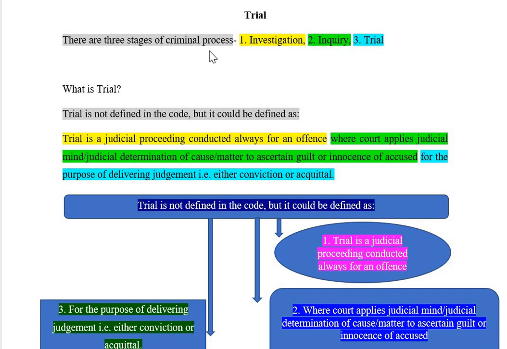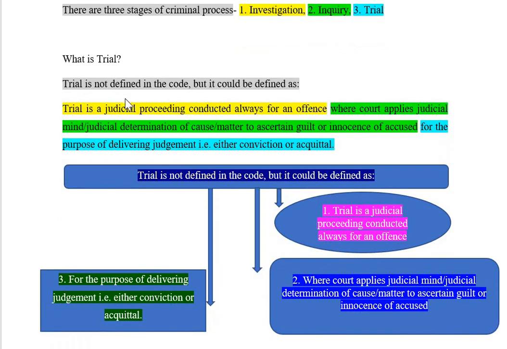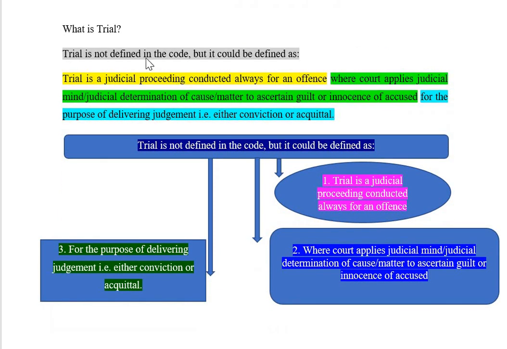There are three stages of criminal process: investigation, inquiry, trial, which have been discussed in previous lectures as well. Now what is trial? Trial is not defined in the code, but it could be defined as a judicial proceeding conducted always for an offense where court applies judicial mind, judicial determination of cause or matter to ascertain guilt or innocence of the accused for the purpose of delivering judgment, that is either conviction or acquittal.